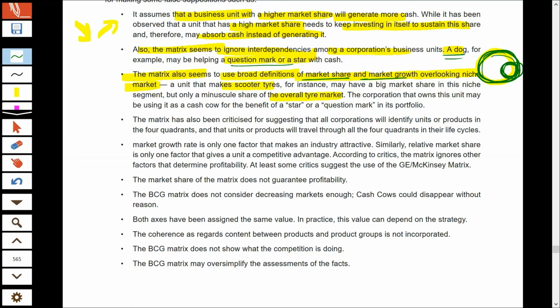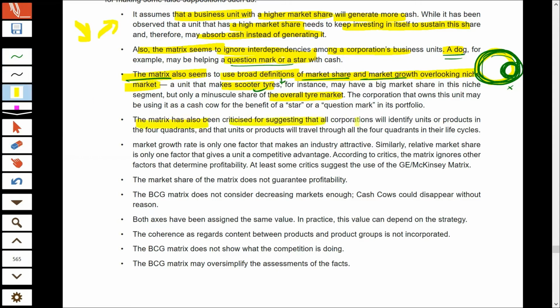Because in the BCG matrix, we are not talking about niche at all. We are not analyzing the niche market. We are talking about the entire market. So that way you may reach a wrong conclusion. You may think that your product, the scooter tire, is not performing well because of low market share, because you are comparing your scooter tire sales with the entire tire industry's sales, and that way your market share will definitely be low.